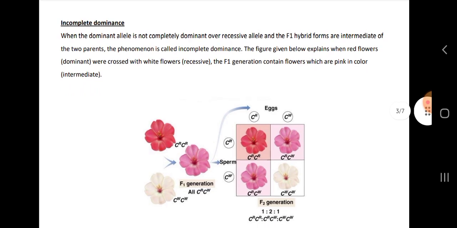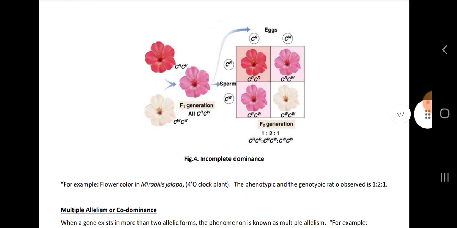Then incomplete dominance. When the dominant allele is not completely dominant over the recessive allele and the F1 hybrid is intermediate of the two parents, this phenomenon is called incomplete dominance. For example, in the 4 o'clock plant, the phenotype and genotype ratio is observed as 1:2:1, that is 1 red, 2 pink and 1 white.